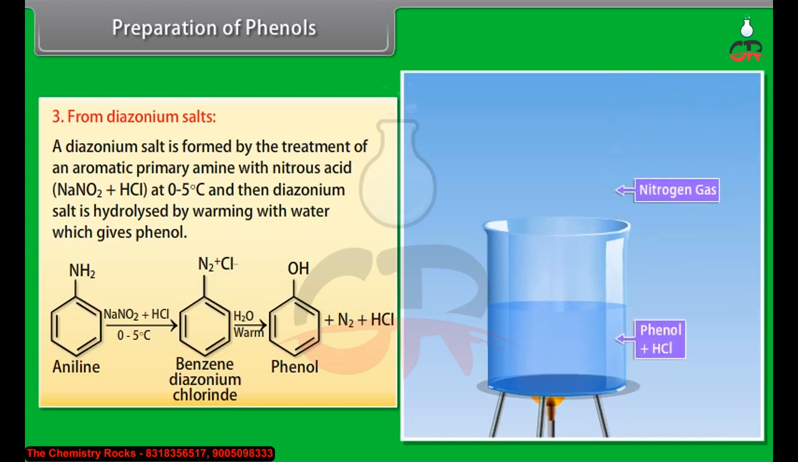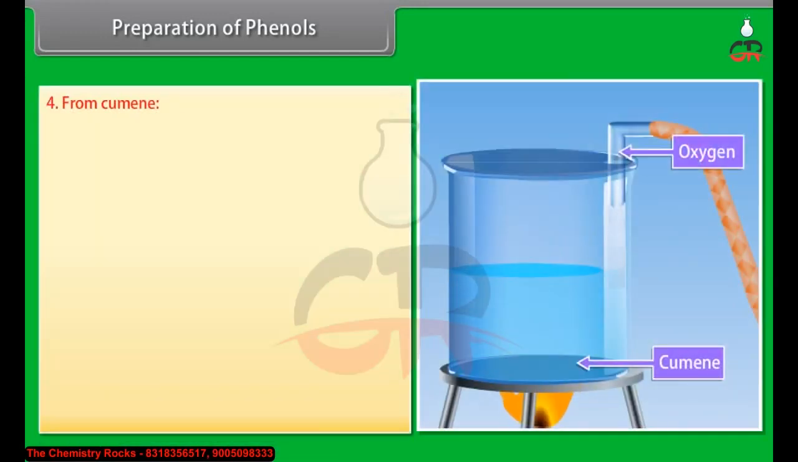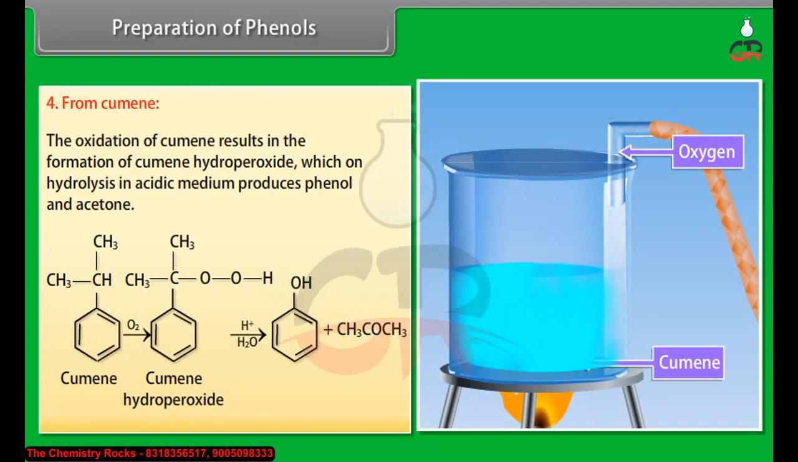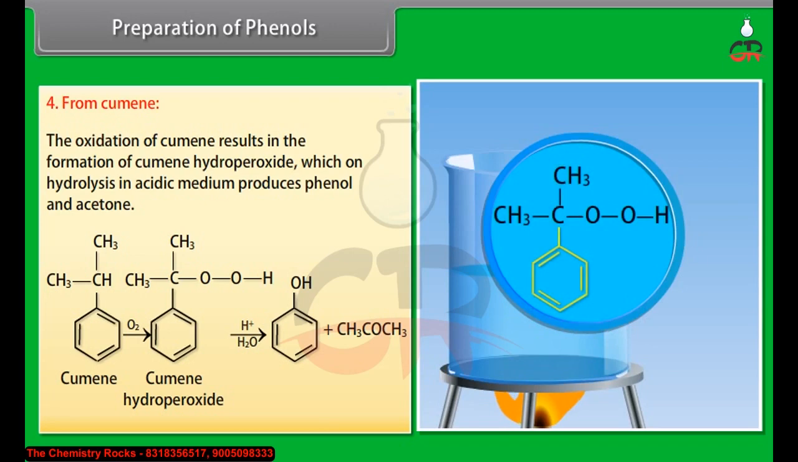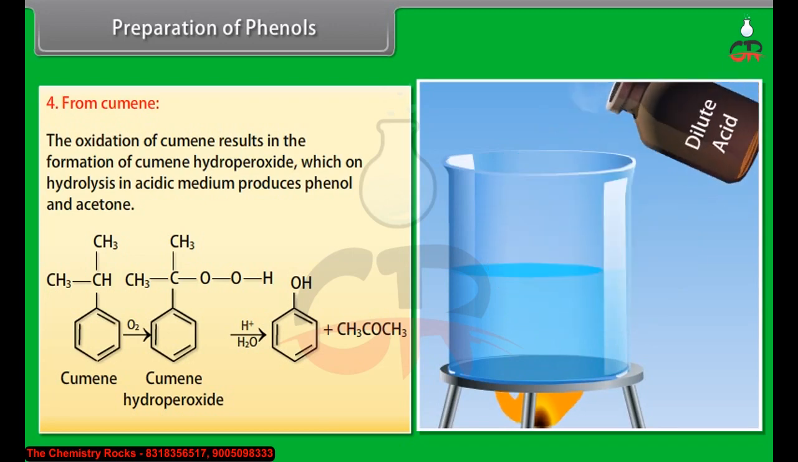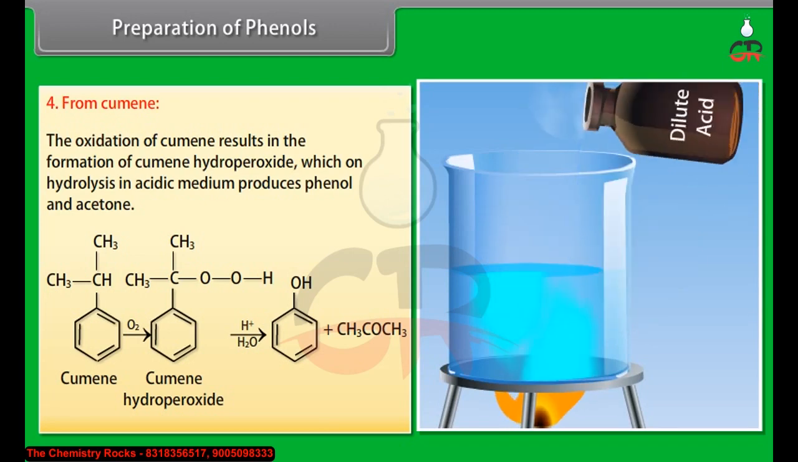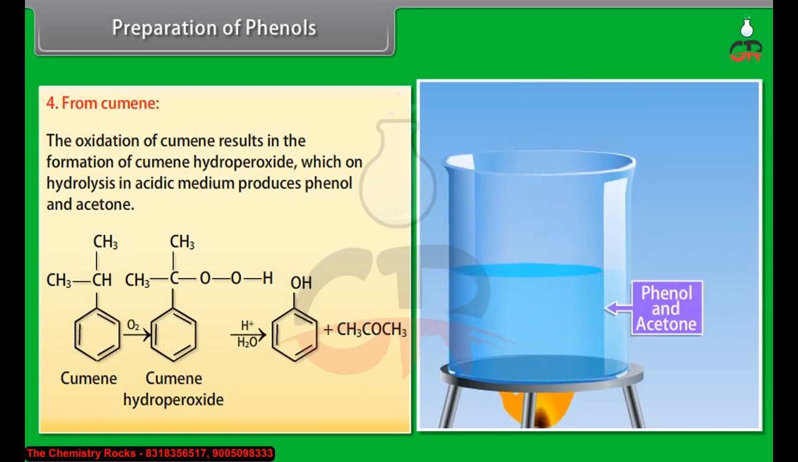From cumene: the oxidation of cumene results in the formation of cumene hydroperoxide, which on hydrolysis in acidic medium produces phenol and acetone.